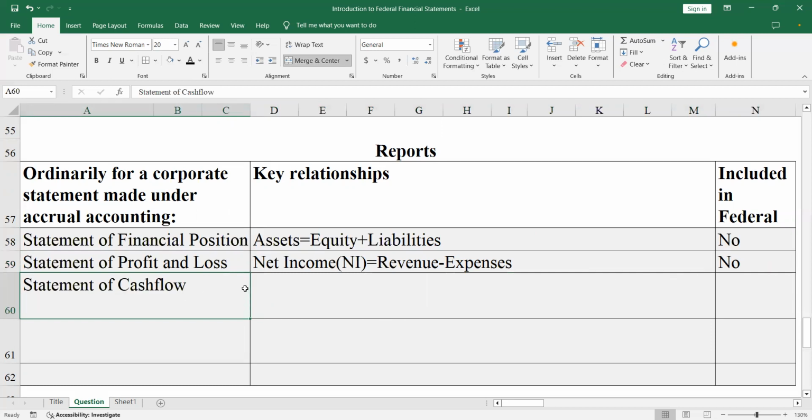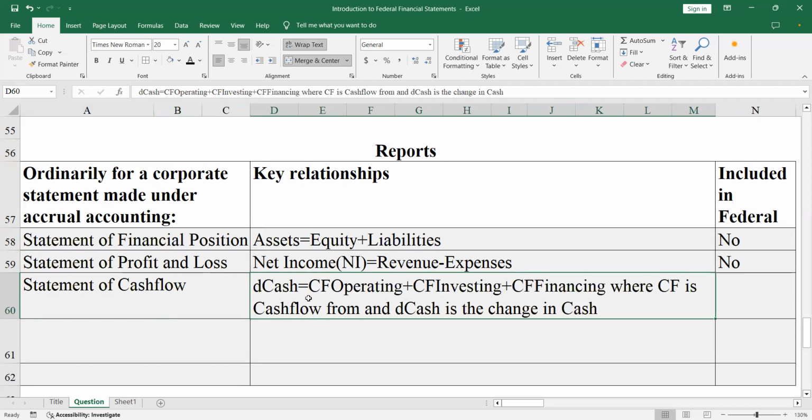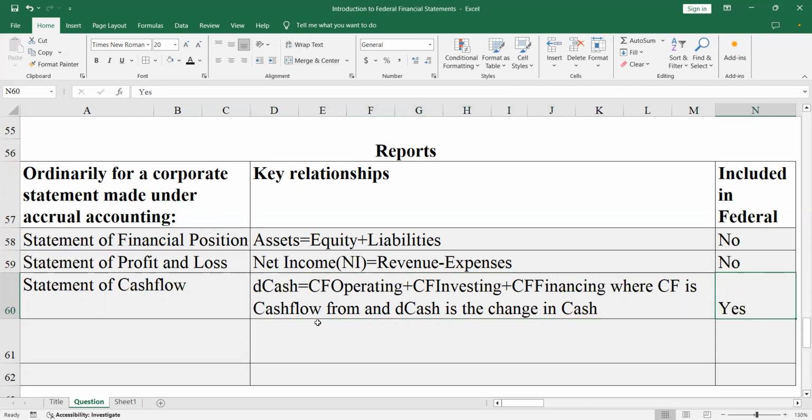The third is the statement of cash flow. The statement of cash flow is the change in cash because of the cash flow from operating activities, the cash flow from investing activities, and the cash flow from financing activities. This is included in the federal financial statements. The fourth one is the statement of changes in equity.